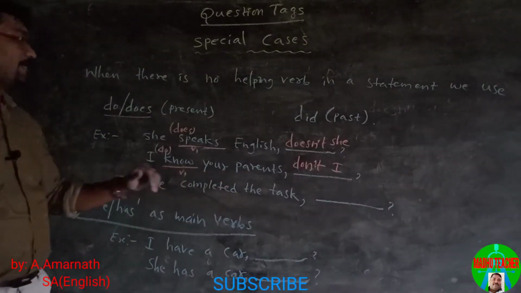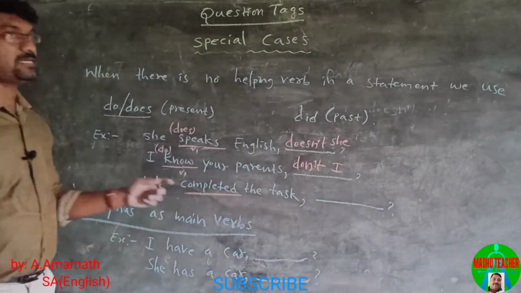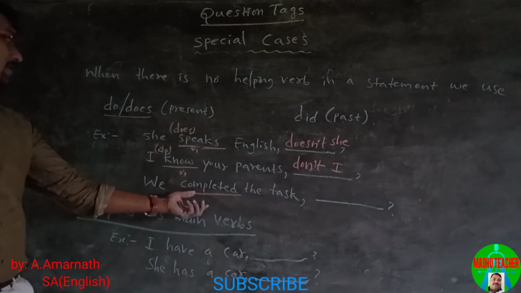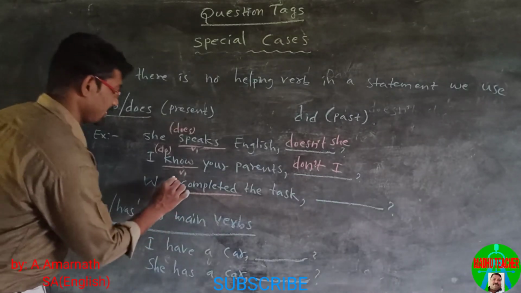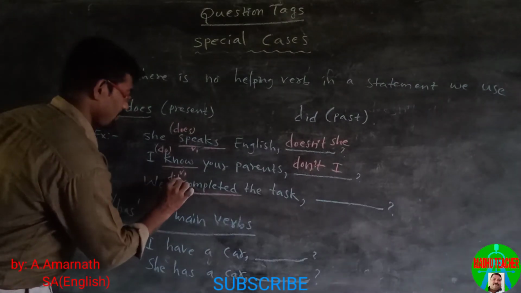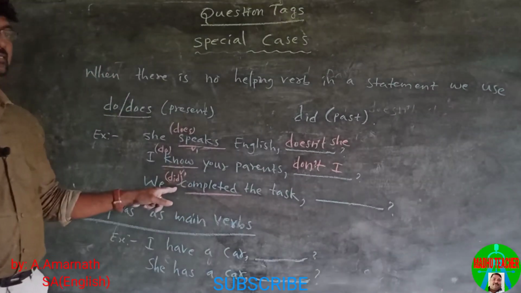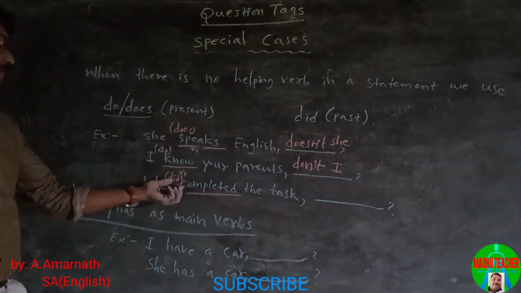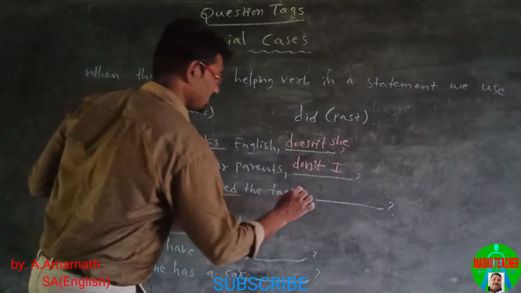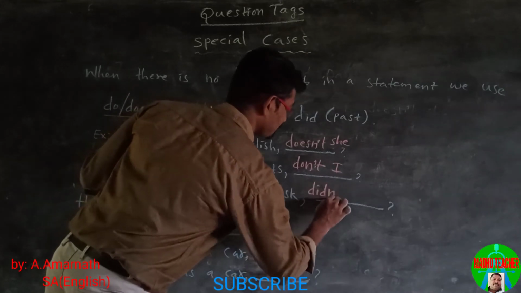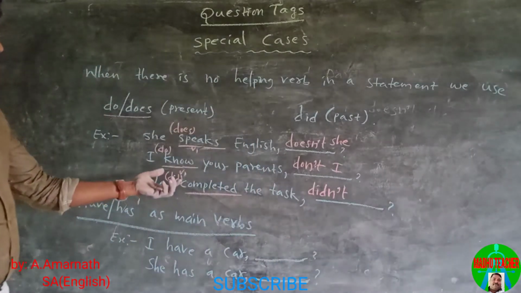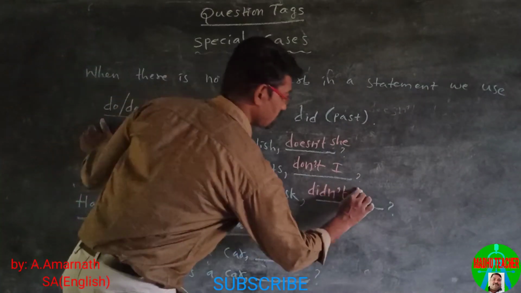We completed the task. This statement doesn't have any helping verb. It has main verb. The main verb is in past form, so we must think this verb has the helping verb did. So based on this did we construct the question tag. This is in positive, so we change it into negative, and the pronoun is we.